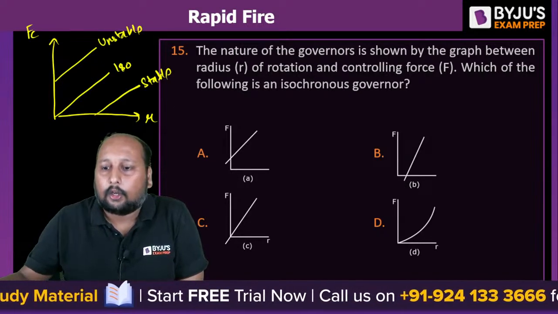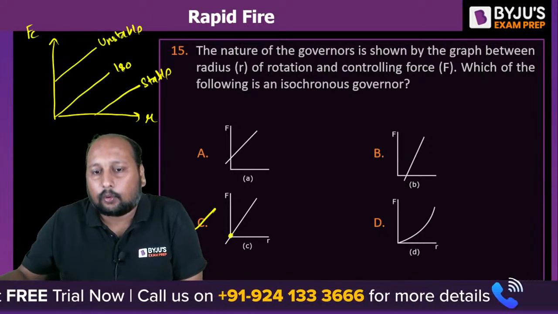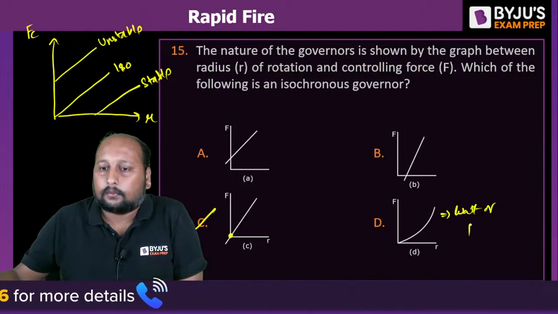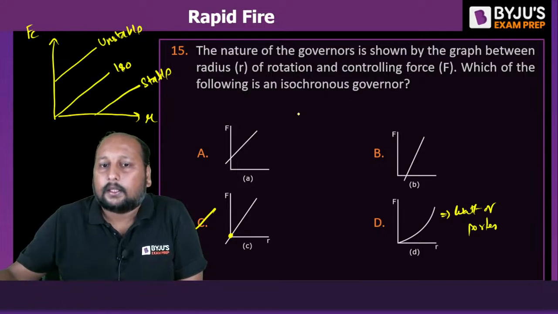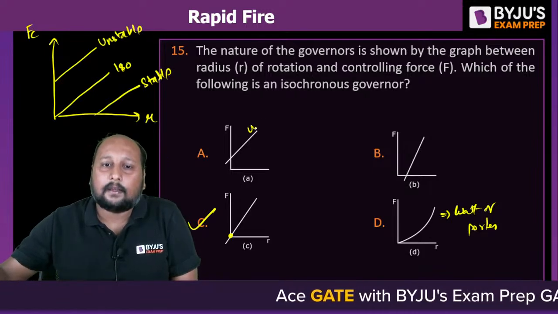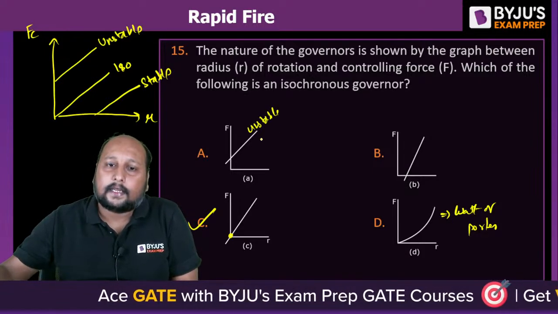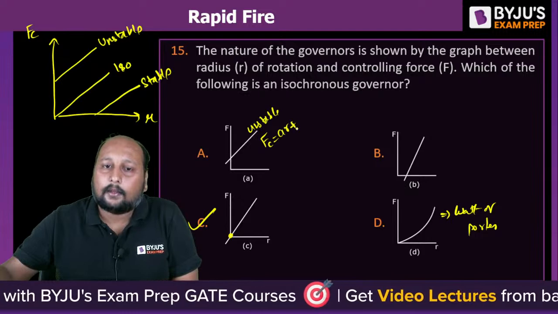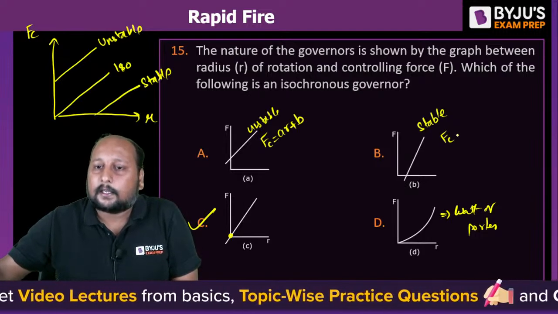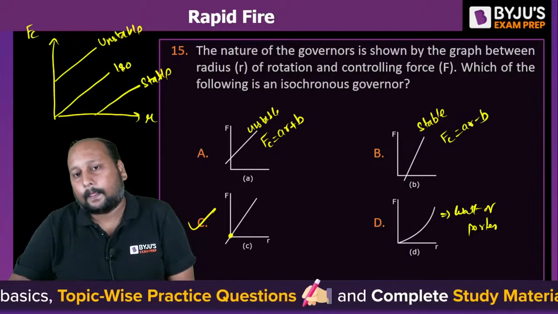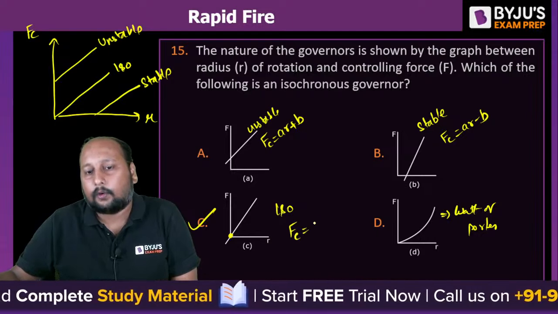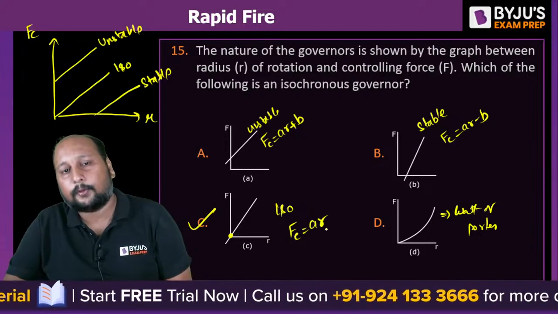So here option C is correct because it is passing through the origin. This is for either Watt or Porter. These straight lines are basically for the spring controlled governor. This is unstable, that is FC is equal to AR plus B. This is a stable governor, that is FC is equal to AR minus B. This is your isochronous governor, that is FC is equal to A into R, passing through the origin. Option C is the correct answer.